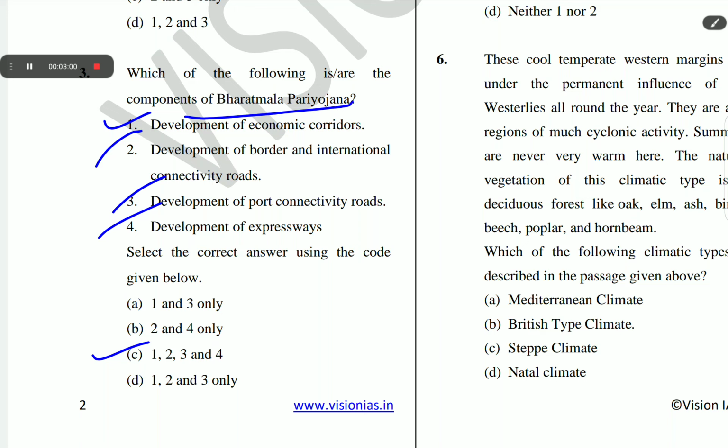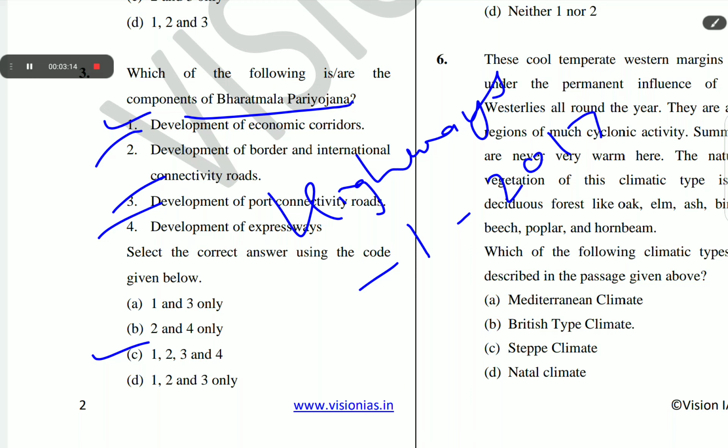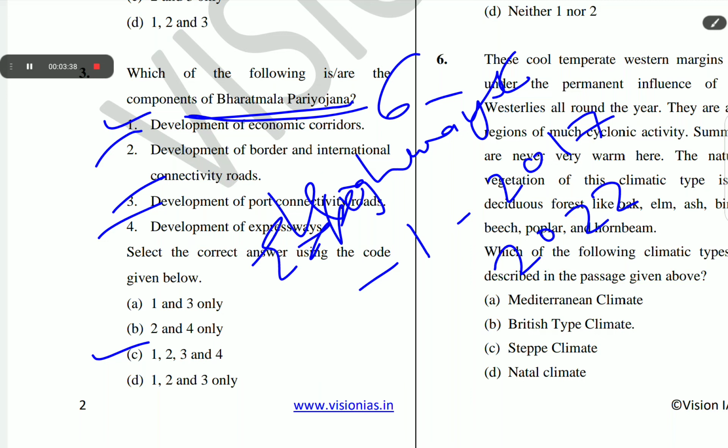Bharatmala Pariyojana is an umbrella project for the highways sector, with phase 1 from 2017 to 2022. Bharatmala Pariyojana contains 6 components. The first is economic corridors development, then inter-corridor and feeder roads, national corridor efficiency improvements, border and international connectivity roads, coastal and port connectivity roads, and expressways.